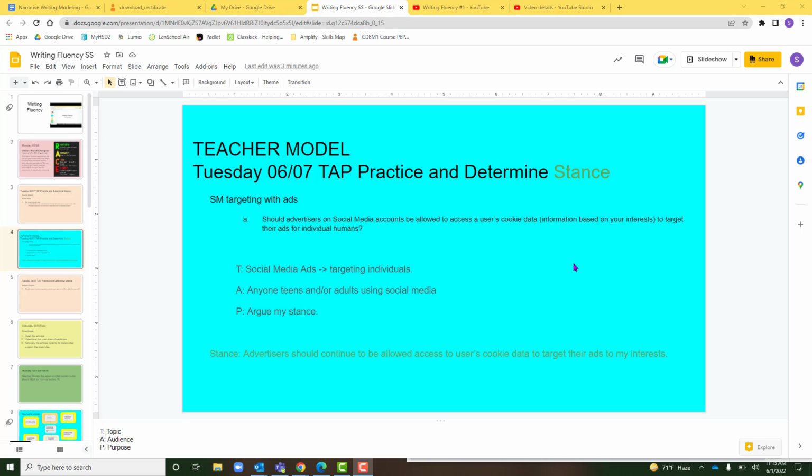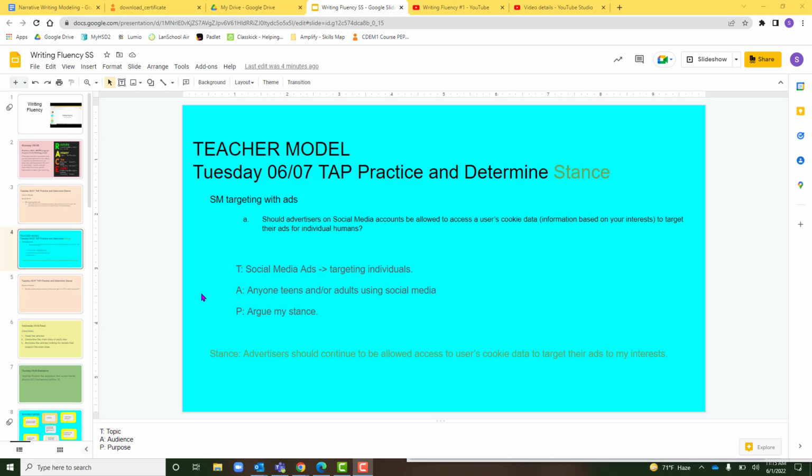All right, so the prompt says, should advertisers on social media accounts be allowed to access a user's cookie data or information based on your interests to target their ads for individual humans? Okay, so the first thing I need to do is determine the topic that is being addressed in this prompt. So my T. Well, the topic is that we're talking about advertisements on social media accounts and if they can access data and targets. I want to keep my TAP to 5 words or less. So I'm going to definitely talk about social media ads and how they are targeting individuals.